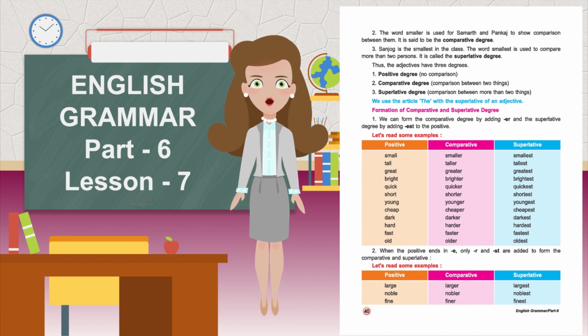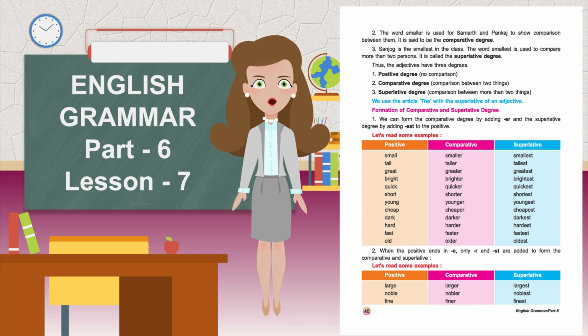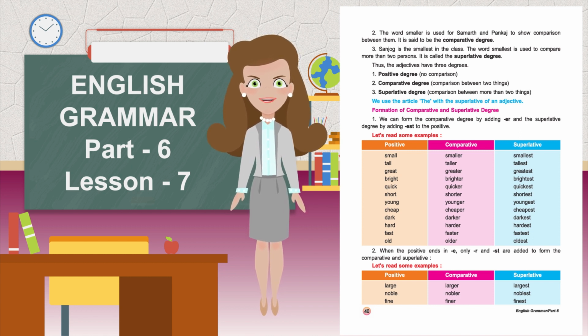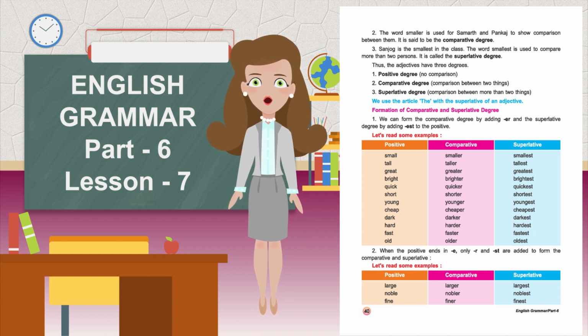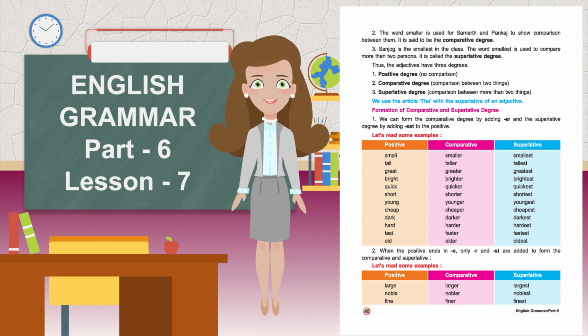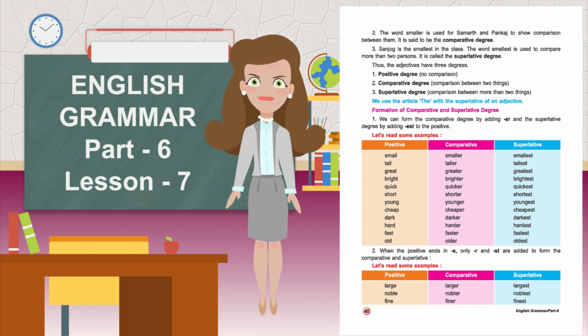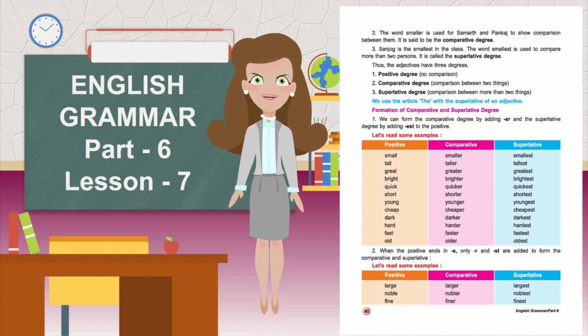Thus, the adjectives have 3 degrees. First, positive degree, no comparison. Second, comparative degree, comparison between 2 things. Third, superlative degree, comparison between more than 2 things. We use the article the with the superlative of an adjective. Formation of comparative and superlative degree.